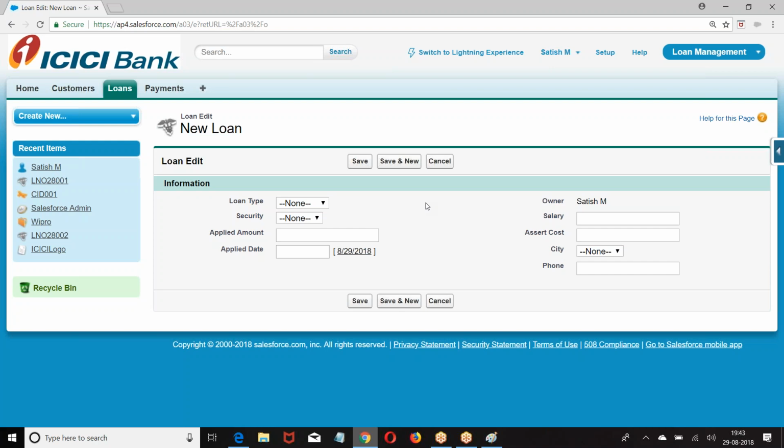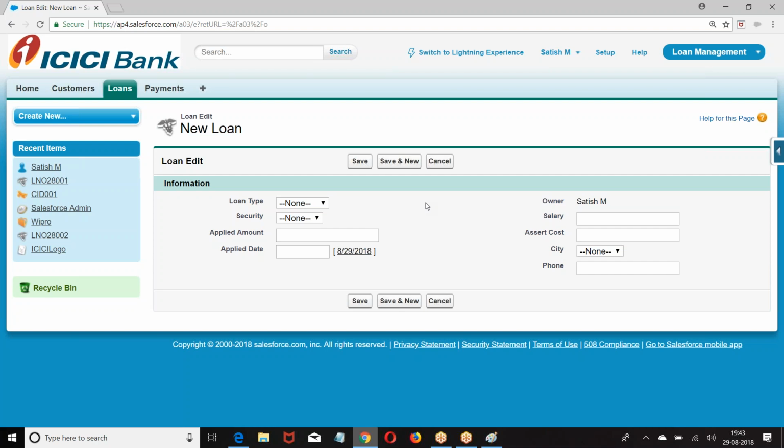So, if the child has to choose who is my parent, master detail should always be created on the many side. When you want to create one-to-many, on the many side of the relation, we have to create master detail. When the child selects a particular record as a parent, that record's ID will be there in the master detail field. What is there in the field? ID of the parent record.